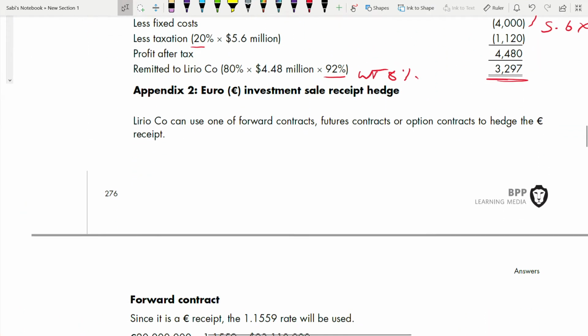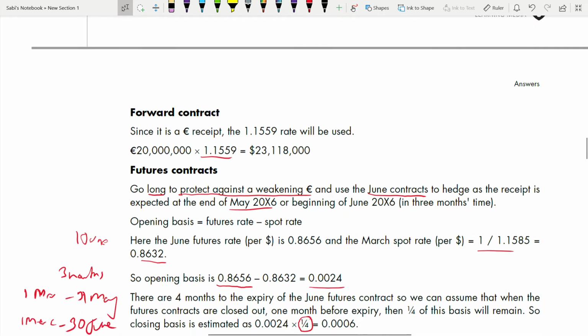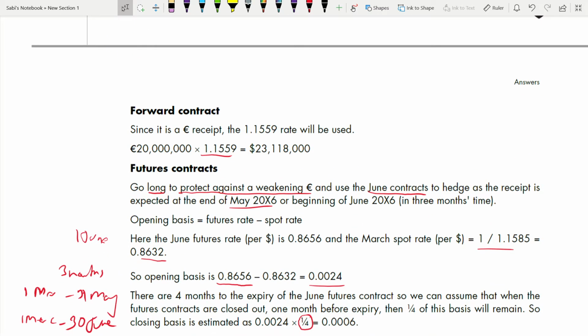Appendix 2, yes. Sale receipt hedge. Here you have to select one. Why? Because if you don't select, you cannot use it for your third part, for your investment in funds. They have told clearly that you are going to use some from here and some from your operations cash inflow for the first 2 years.